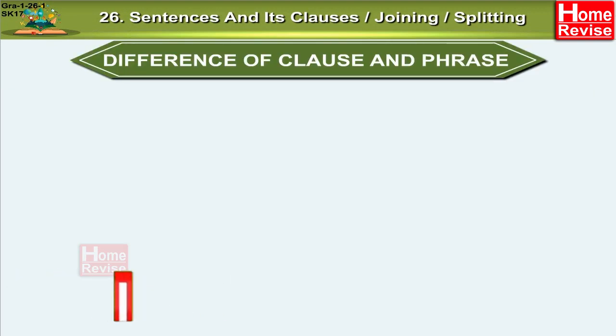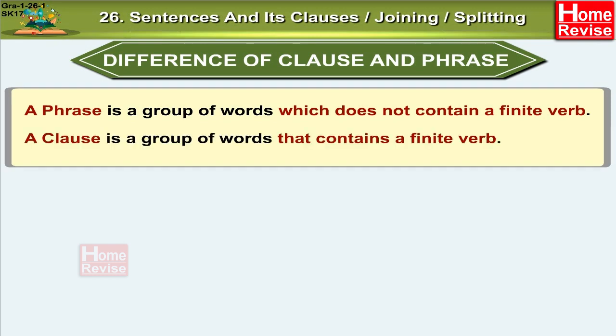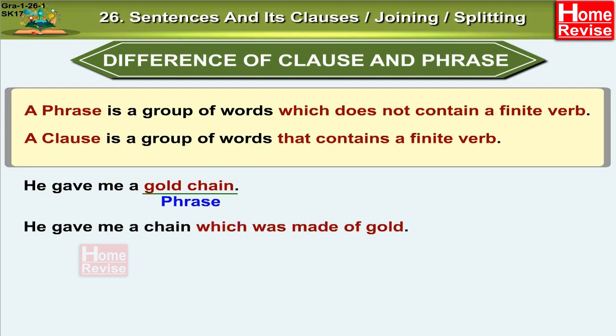Difference of clause and phrase. A phrase is a group of words which does not contain a finite verb. A clause is a group of words that contains a finite verb. He gave me a gold chain. Gold chain is a phrase. He gave me a chain which was made of gold. Which was made of gold is a clause.